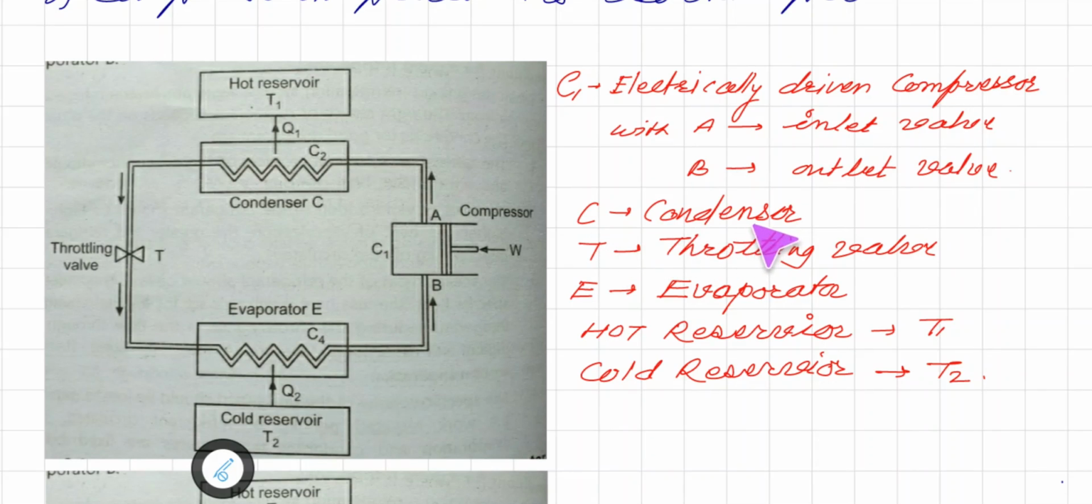C is the condenser. When the gas moves and comes into the condenser, the condensation is done in condenser C. That is what a condenser does. Thereafter, T is a throttling valve and E is the evaporator, and as usual the hot reservoir is this one, which is at temperature T1, and the cold reservoir is this one, which is at temperature T2.